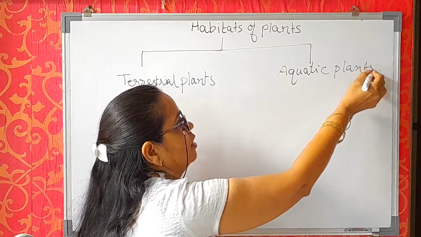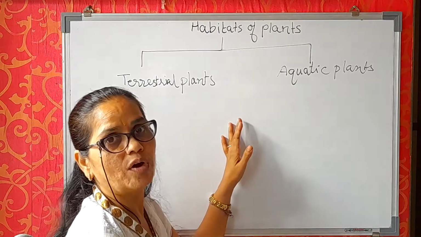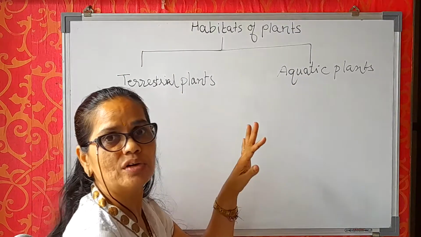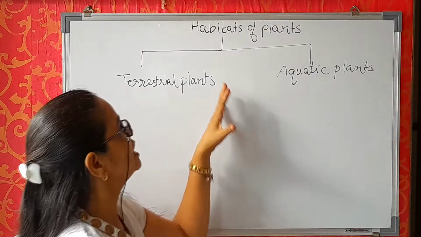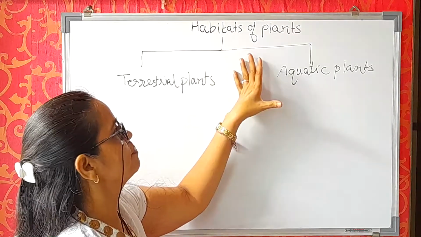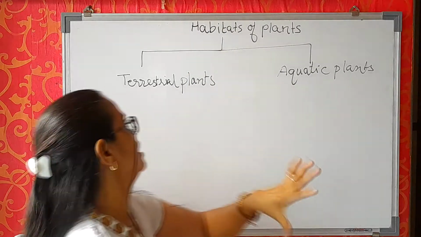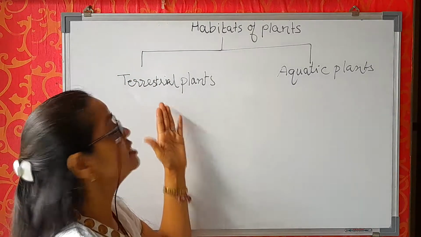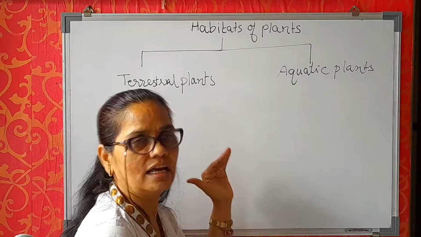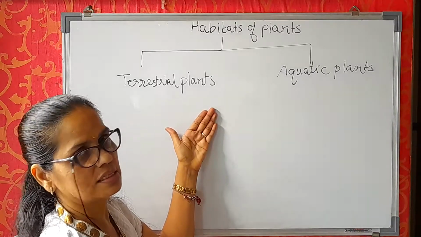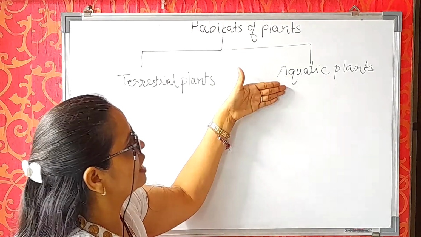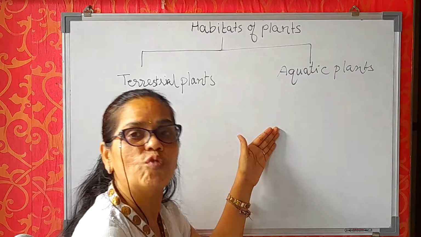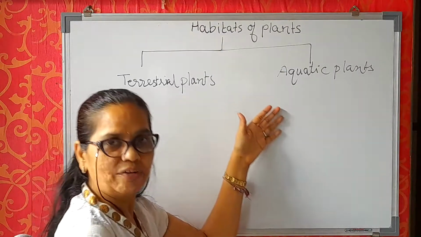Now, first of all, see, this chapter is very important. When you just read and try to understand, you will not understand. So that is why I am trying to explain it to you in an easy way. Terrestrial plants are the plants which grow on land. And aquatic plants are the plants which grow in water.